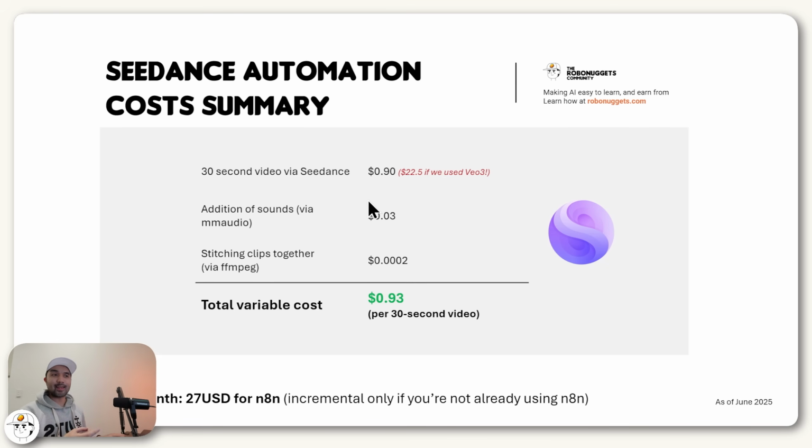As I mentioned, adding the sounds is very cheap. It's only 3 cents to do all of that. And then stitching clips together is almost negligible. It's less than a cent at this point. So in total, 93 cents to create that video automatically, which is not that bad. And it is also pointing to the trend that I've been sharing with our community for a while now. As time progresses and this technology develops, we'll slowly but surely see a downward trend on costs.